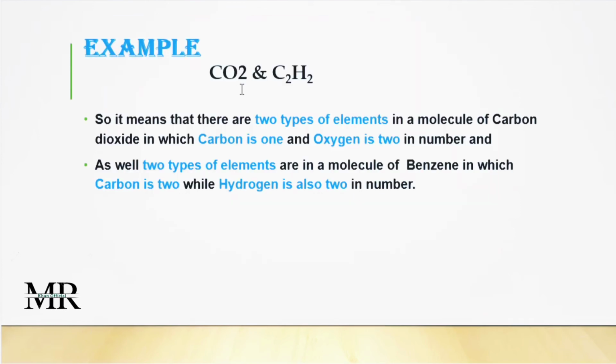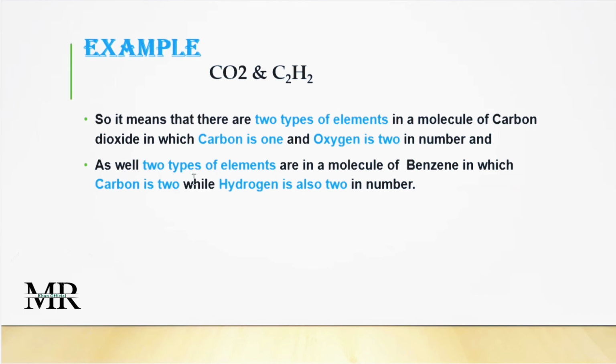Examples are given of carbon dioxide and the other one, that is the benzene molecule. It means that there are two types of element in the molecule of carbon dioxide. One is carbon, one is oxygen, in which carbon is 1 in number and oxygen is 2 in number. So it is the molecular formula of carbon dioxide. It shows us the types of element, carbon and oxygen, and also tells us the exact number of the atoms. Carbon is 1, oxygen is 2.